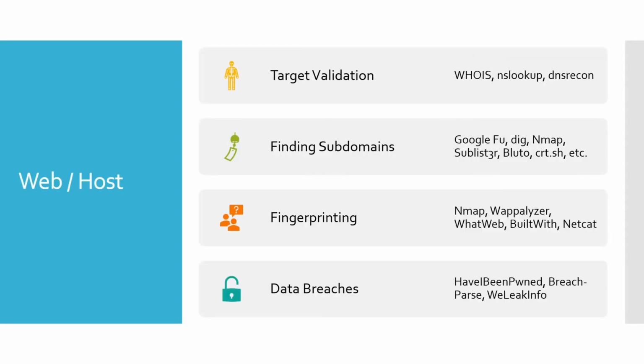So from there, let's go ahead and talk about what we will be doing a lot of, which is the web and host. When you get a web or a host assessment, the first thing you really should do is what is called target validation. We're going to be targeting something on Bugcrowd. We're not really going to focus on this, but what we would do in the real world is validate the target. There are situations where a client will give you an IP address or a website, and they might fudge it, right? They might accidentally fat finger it, put the wrong number, put the wrong letter in the website, and then guess what? You're off attacking somebody else's website.